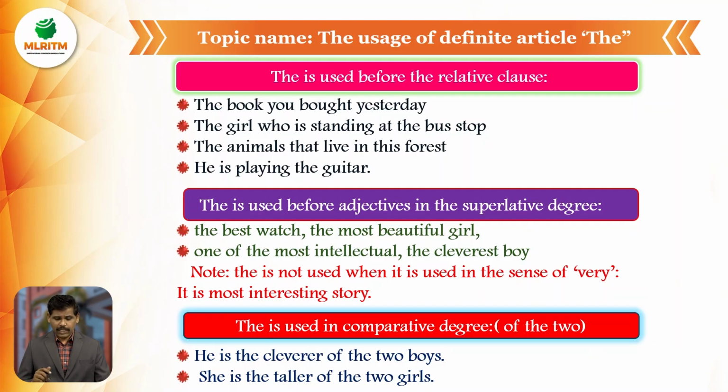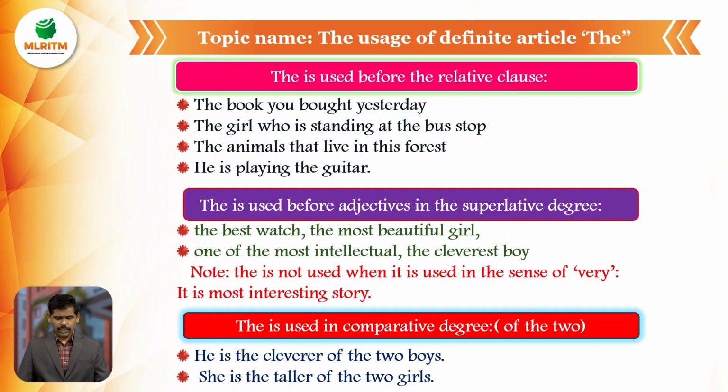The animals that live in this forest. There are so many animals, different kinds of animals in the forest, but we are talking about the animals especially that live in this forest. He is playing the guitar. Before, I talked about musical instruments, we must use article the. In the same way, he is playing the guitar.